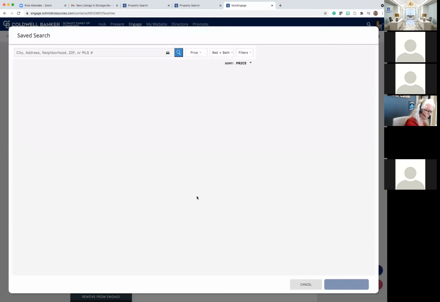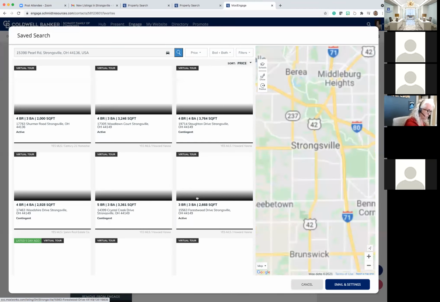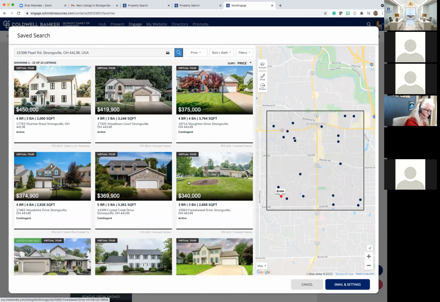And then it's going to ask us exactly what we just saw, right? But we're going to utilize this to narrow it down. We can search either by address. For example, we knew she wanted to be around a certain address, so we just plug that in. You can put that in there or an MLS number, whatever you want. But in reality, you can also make that a certain city. So if you wanted to take out the address and just make it Strongsville, you can do that.